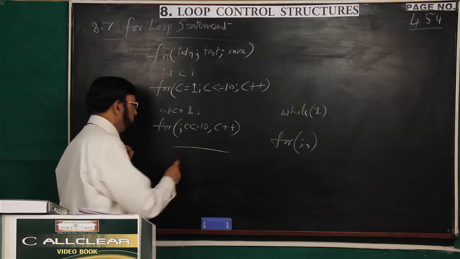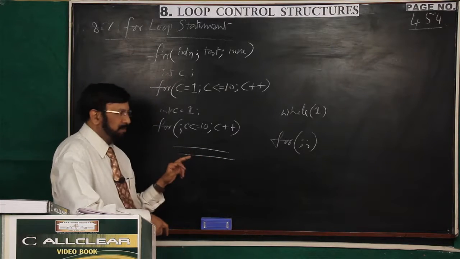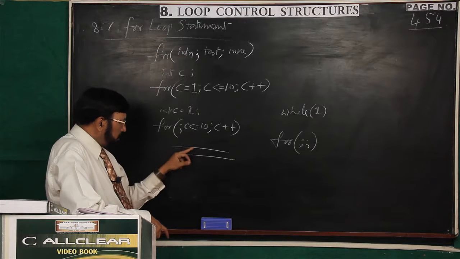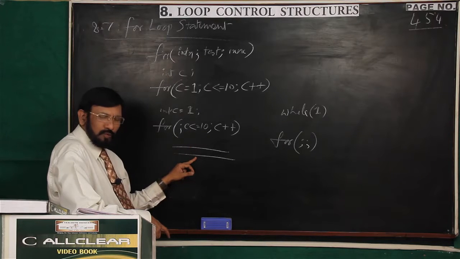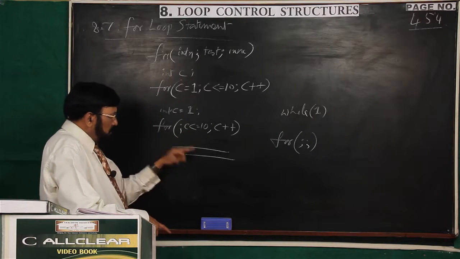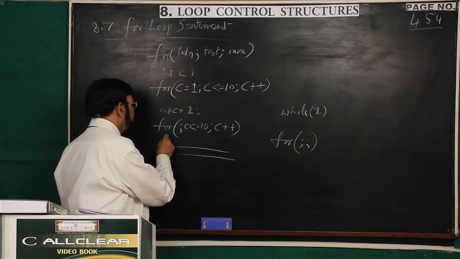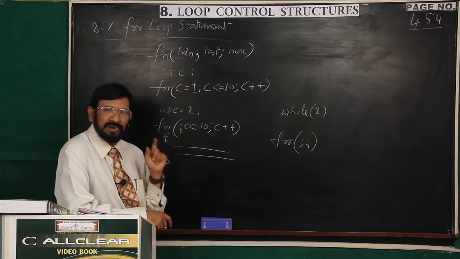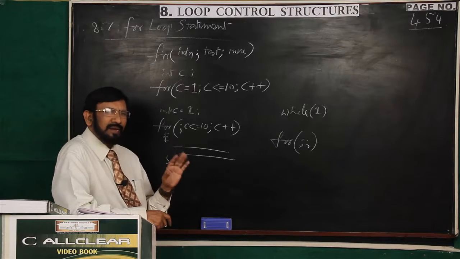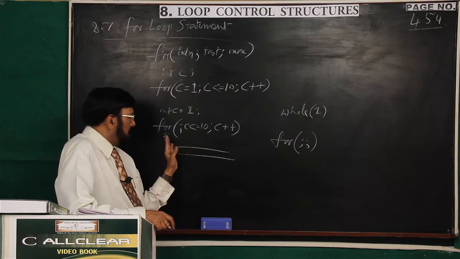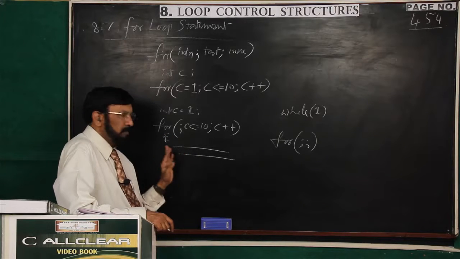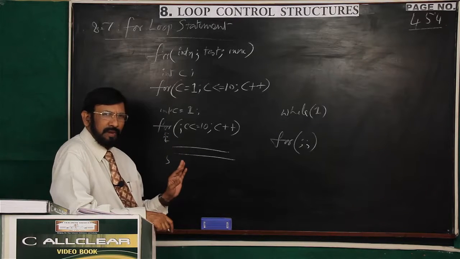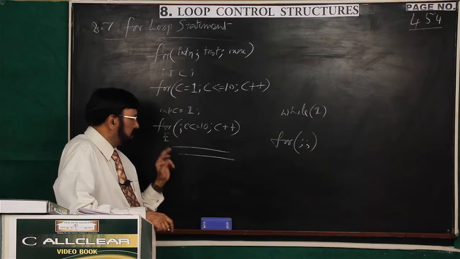Suppose if you write two statements, the for loop is applicable to only one statement, not to two. That means if you write more than one statement, you must create a block. This concept we have discussed in selection control structures. However, I advise you, always create a block. That is always safe, and it is quite readable also.